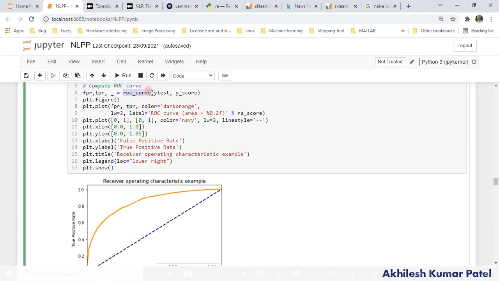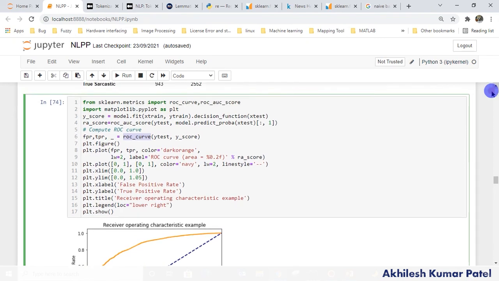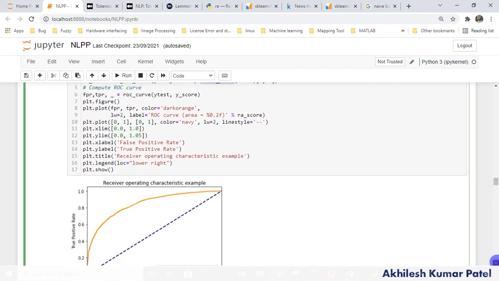Just import this library from scikit-learn, roc_curve. You will get the false positive rate and true positive rate, right? But the thing is that you have to define which will be the true one for you and which will be the false one. Because when you use predict_proba, one probability will be for the false one and one probability will be for the true one. Whichever has the highest probability, that will be the class. So you have to define that, and I am assuming that if it is sarcastic, yes, then it is the true, the true positive, for me.